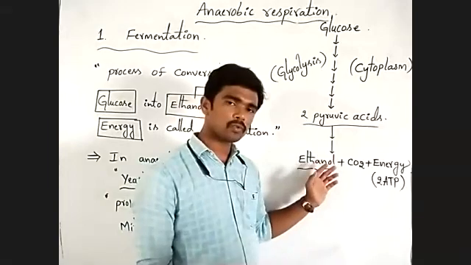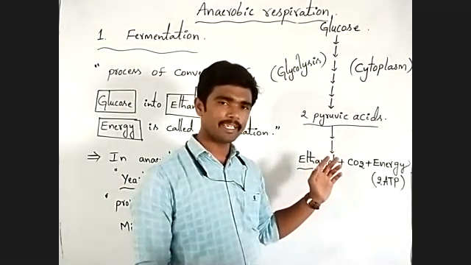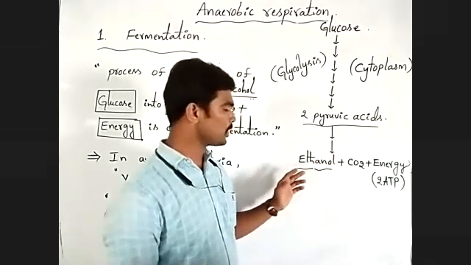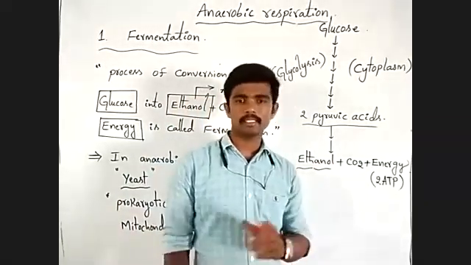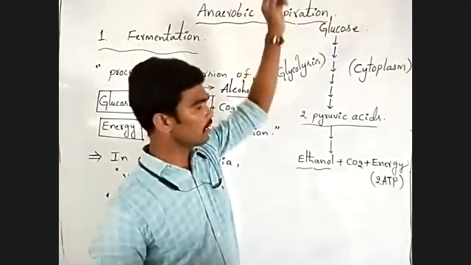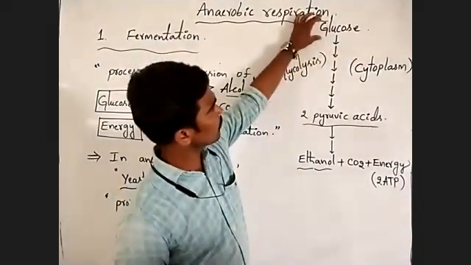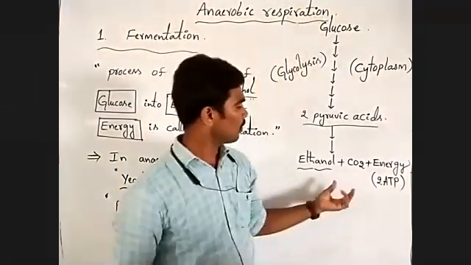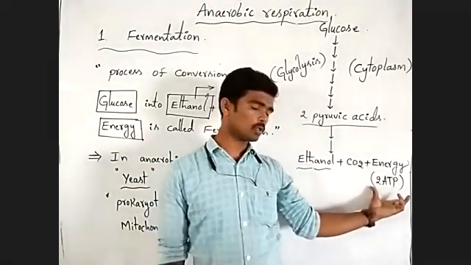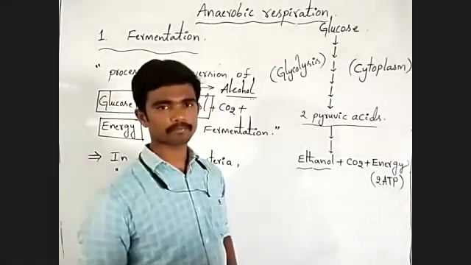In the last class you studied that in aerobic respiration the net product is approximately 36 ATP molecules from a glucose molecule, but in this type of respiration only 2 ATP molecules can be liberated.